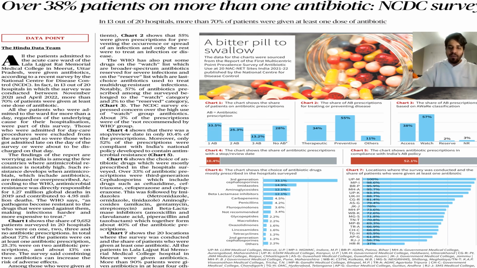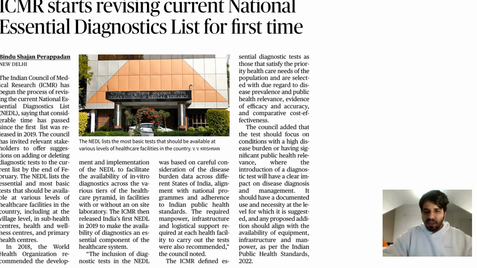It's very informative, and this test was conducted by NCDC in different areas of UP, right? And it was related to the second article in The Hindu, which was about a national essential diagnostic list for the first time, right? And what does it mean by national essential diagnostic list?